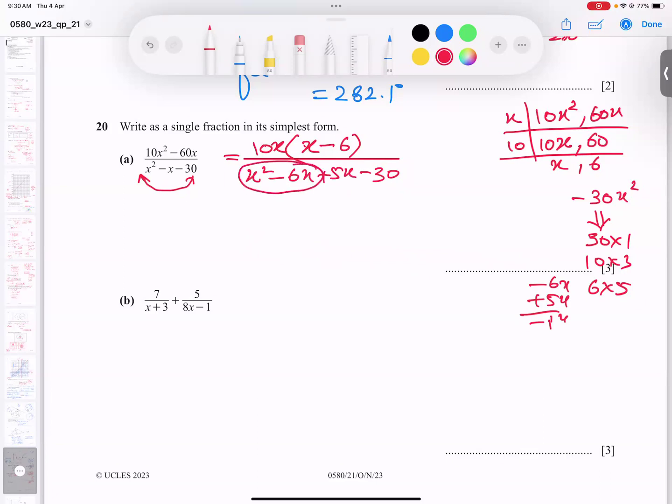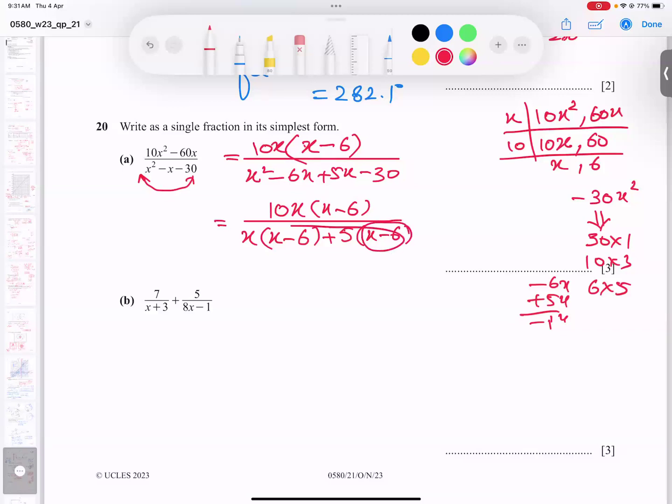And from here, what is common? Simple x common. The upper part will stay as it is, no change will come in the upper part. But the down part, from here, what is common? X common. Here, out of 2x square, 1x gone, 1x left. Out of 6x, x gone, 6 left. Now, I said many times, if this sign and this sign match, the signs match, so outside plus comes always. But if they're not matched, then outside minus comes. Okay, 5 and 6, both in the table of 5. 5 ones are 5, 5 sixes are 30. And look, they are matching now.